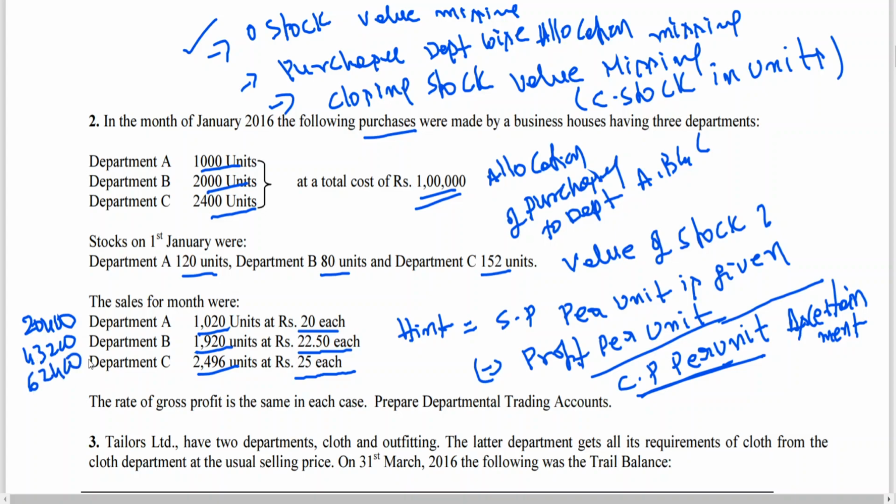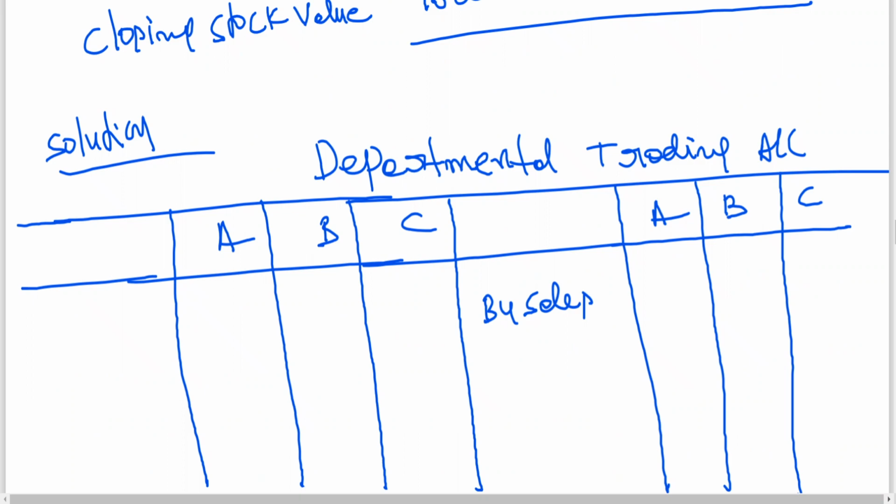These values will be taken to where? Trading account credit side, by sales 20,400, 43,200, 62,400. Then you take opening stock.